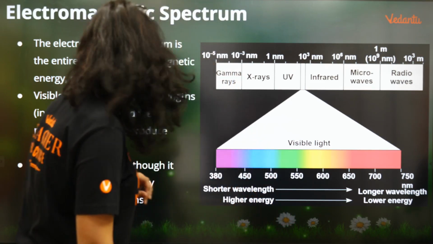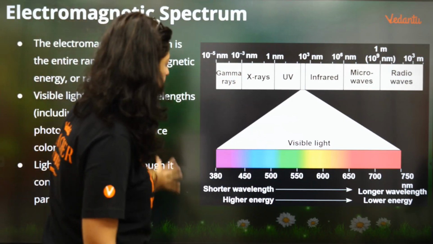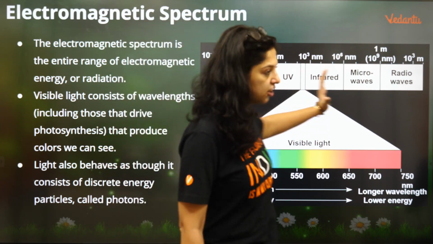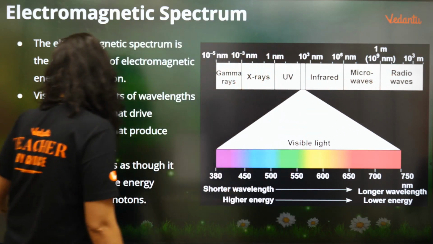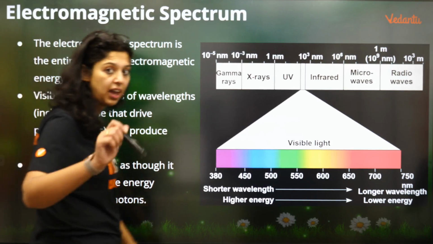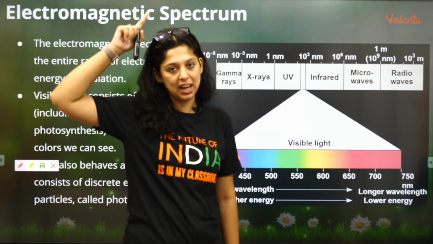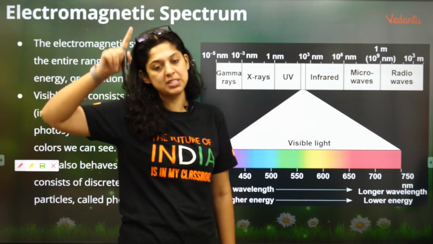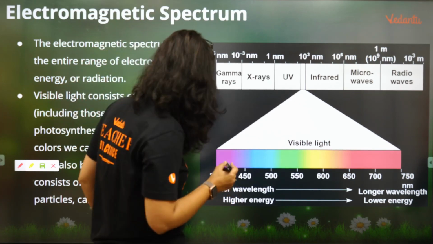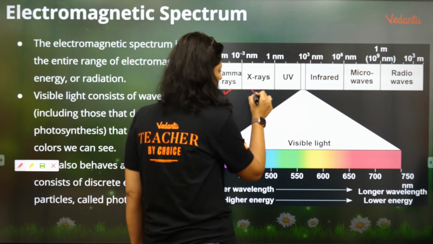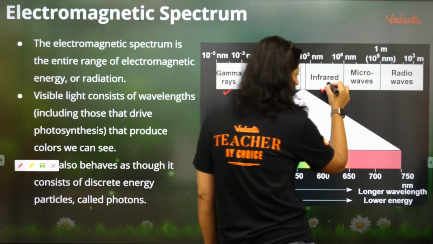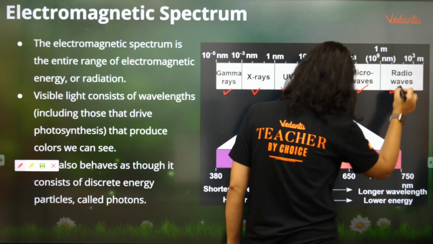Okay, very nice Mohammed. So what is the electromagnetic spectrum? See, this is the entire spectrum of the light. This is also given in your NCERT. This is very important. Next 10 minutes I want pin drop silence in the class. Absolutely no disturbance, and everybody should sit and study. So you have gamma rays, X-rays, UV rays, infrared rays, microwaves and radio waves.